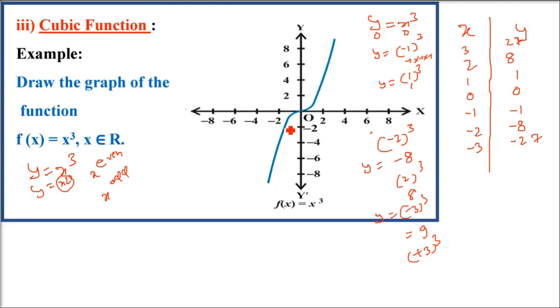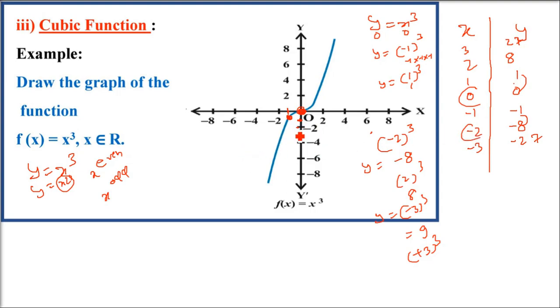Just assume that this blue line is not there. My drawing is very good, so I just need to do it here only. So this is 0, 0, x is 0, y is 0. X is negative 1, so y is negative 1. So just plot it here and just round the points. X is negative 2, so y will be negative 8.